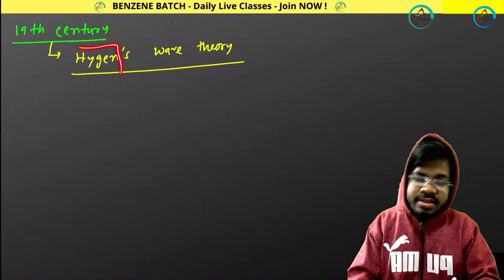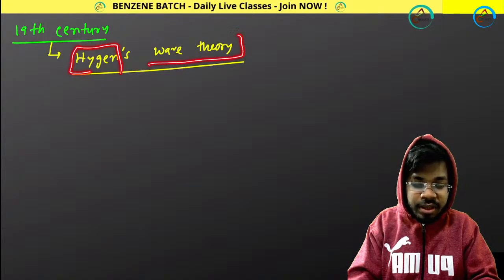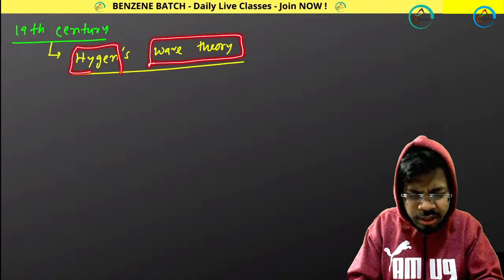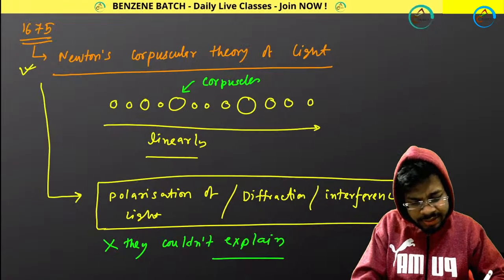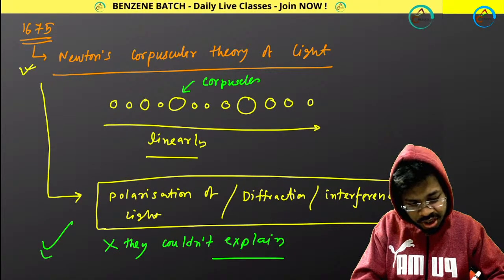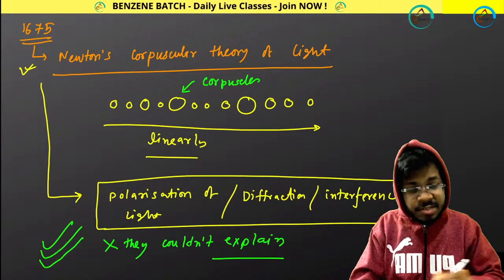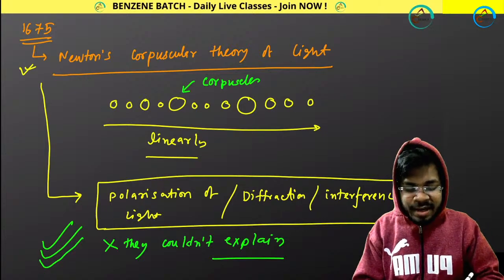Huygens was the scientist's name, and he developed the wave theory. And according to this wave theory, he explained all these things, all these polarization, diffraction, interference. He explained accurately.